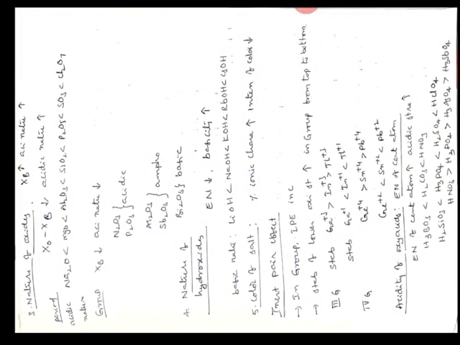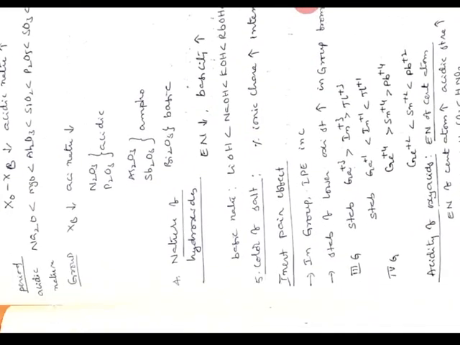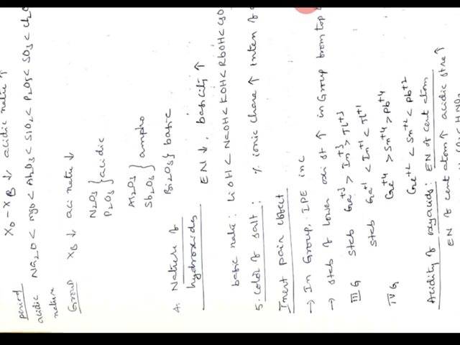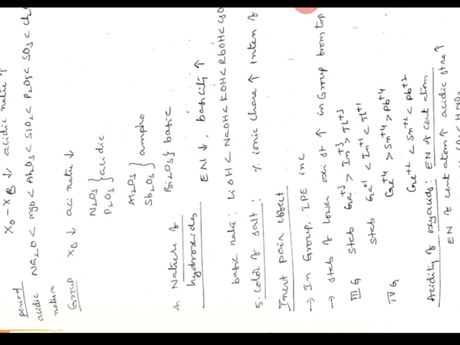And there is a nature of oxides which depends upon electronegativity. In oxides, XA minus XB means the difference in electronegativity of oxygen and the other atom. If that difference decreases, acidic nature increases.